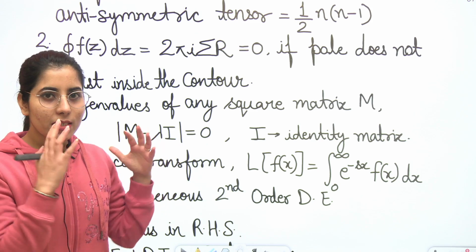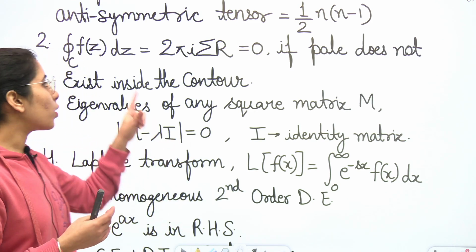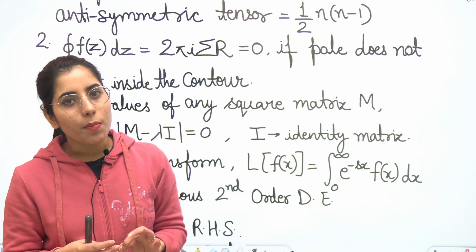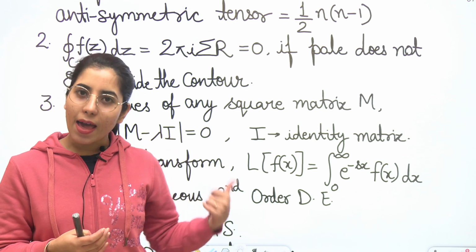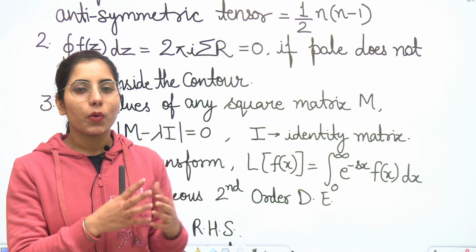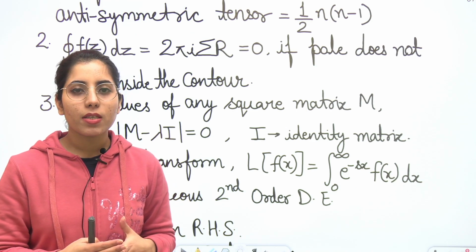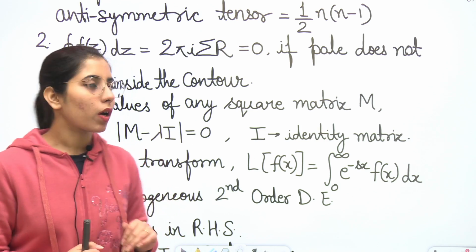If the pole will be existing within the contour, you will go for the residue part and you will just write the final answer as per this formula, that is 2 pi iota into sum of residue. Even you need to check the direction of the contour. I will tell you about that point too, okay? Clockwise or anti-clockwise, how it's going to affect the answer, or what are the sign changes you will have to consider. We'll talk about it.